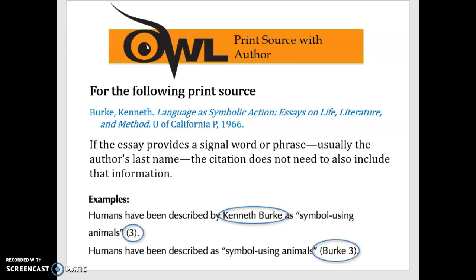All right, so let's break it down and look at just a few more examples. So in the blue at the top, this is the way the citation would look on the Works Cited page.